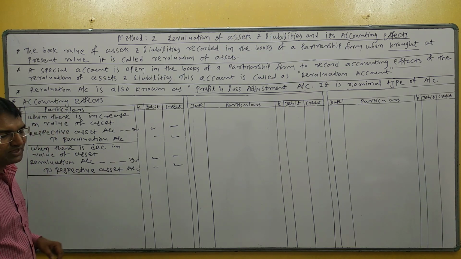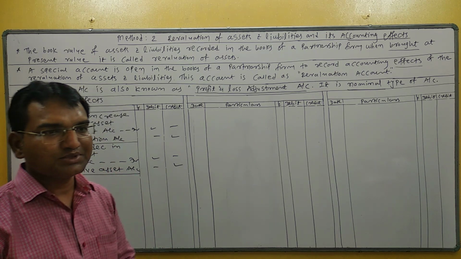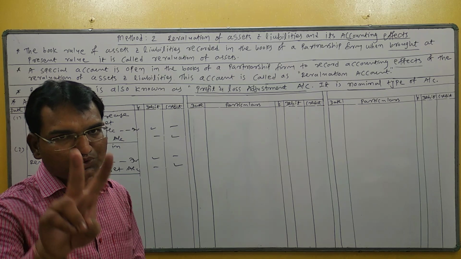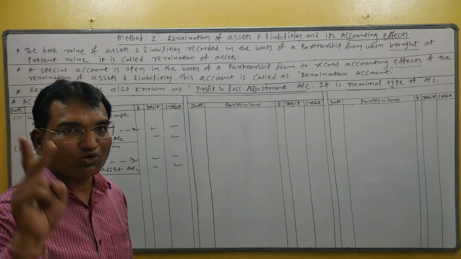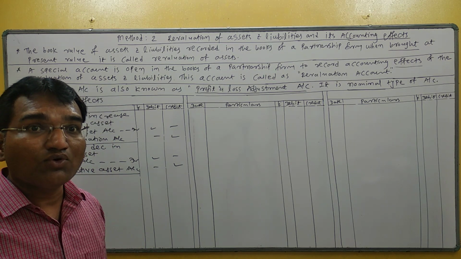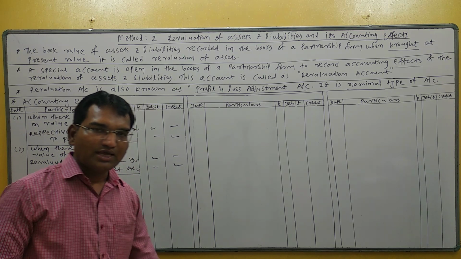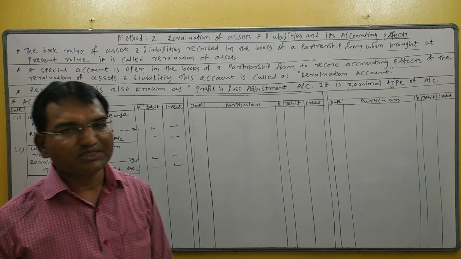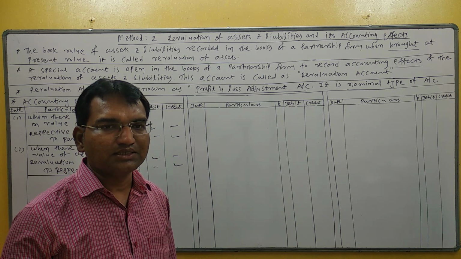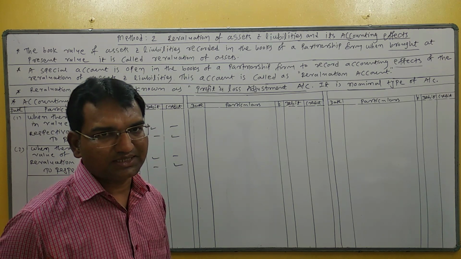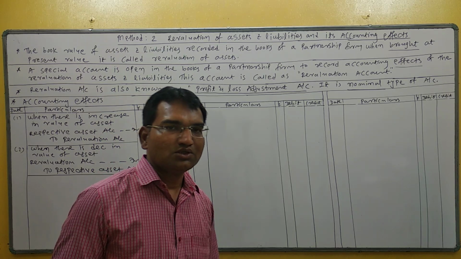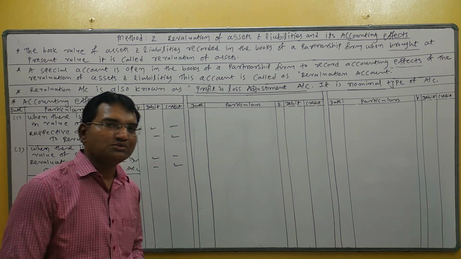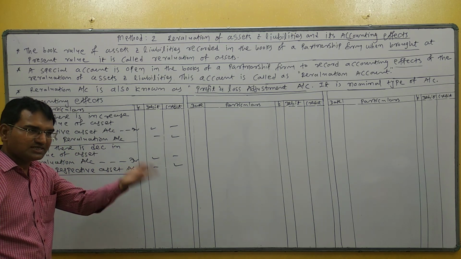Okay, at the time of reconstruction, sometimes a provision is to be made on debtors. Remember two provisions on debtors: provision for bad debt reserve and provision for discount reserve. At that time, what are the accounting entries? Provision is a decrease in value of asset, a decrease in value of debtors. So in that case, revaluation account debit to bad debt reserve and discount reserve.